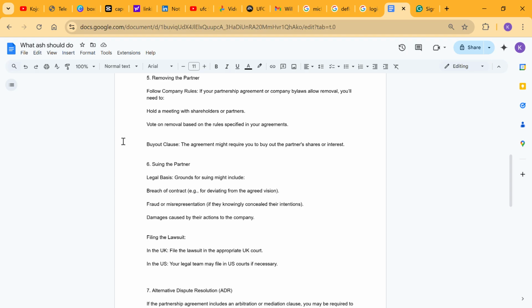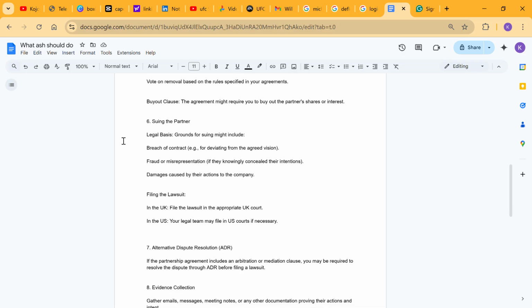Buyout clauses: the agreement might require you to buy out the partner's share or interest. Suing the partner. Number six, legal basis. Grounds for suing might include breach of contract for deviating from the agreed vision. That means a realism vision, a simulated vision of having an arcade mode or a casual mode and a simulated hardcore mode. Fraud or misrepresentation if they knowingly concealed their intentions.